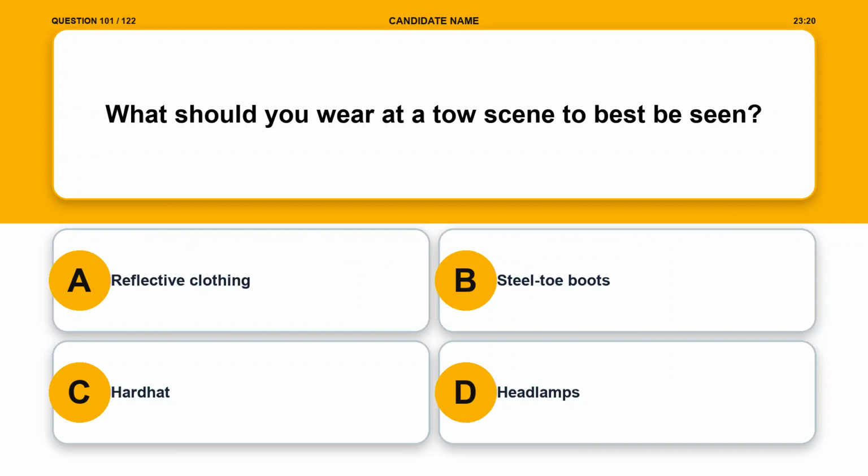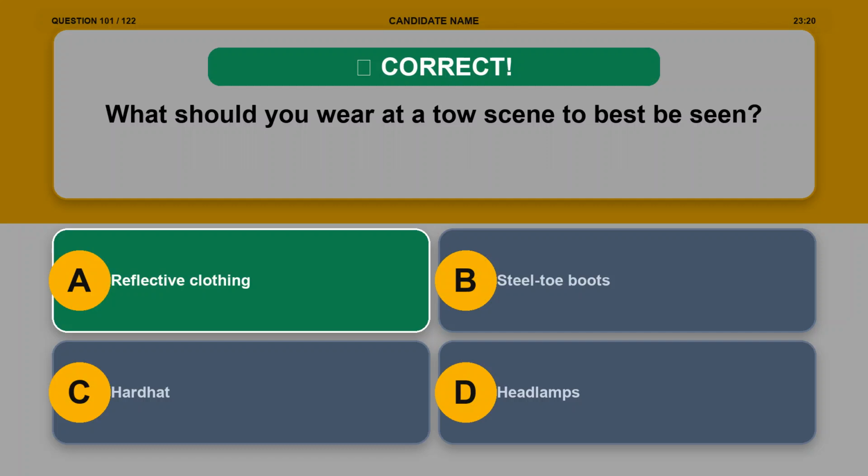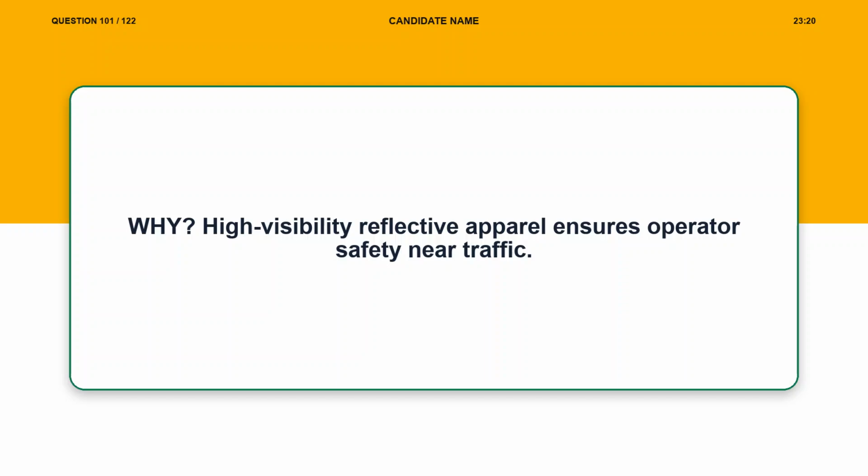Question 101. What should you wear at a tow scene to best be seen? Option A, reflective clothing. Option B, steel toe boots. Option C, hard hat. Option D, headlamps. The correct answer is option A, reflective clothing. Explanation. High visibility reflective apparel ensures operator safety near traffic.